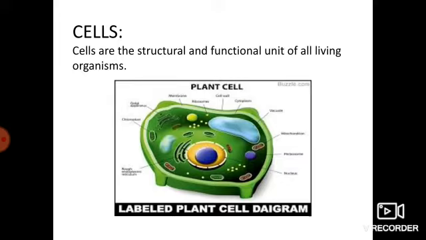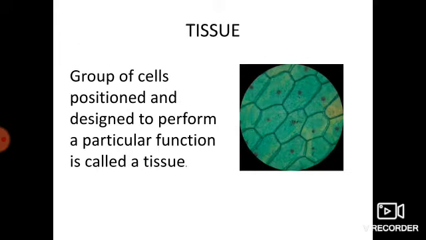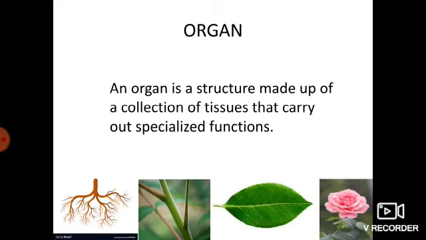Then tissue. A group of cells positioned and designed to perform a particular function is called a tissue. Third one, organ. An organ is a structure made up of a collection of tissues that carry out specialized functions.